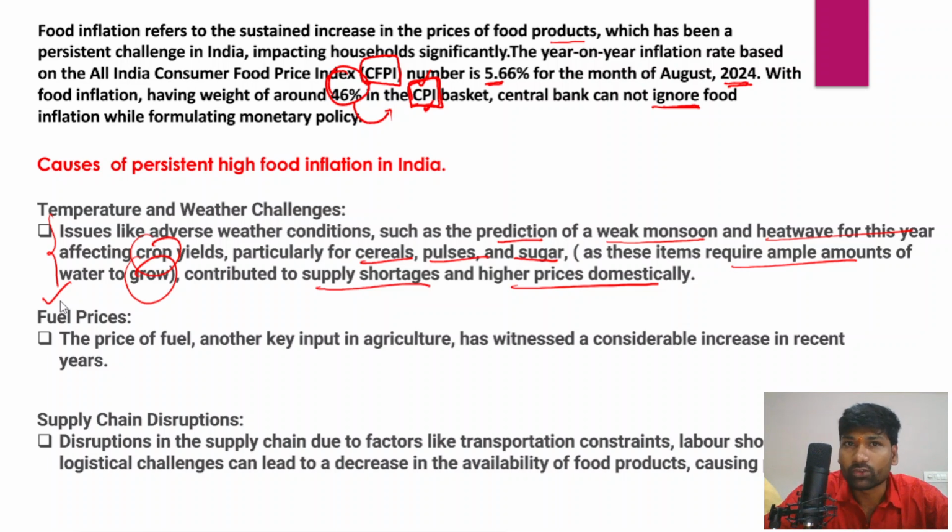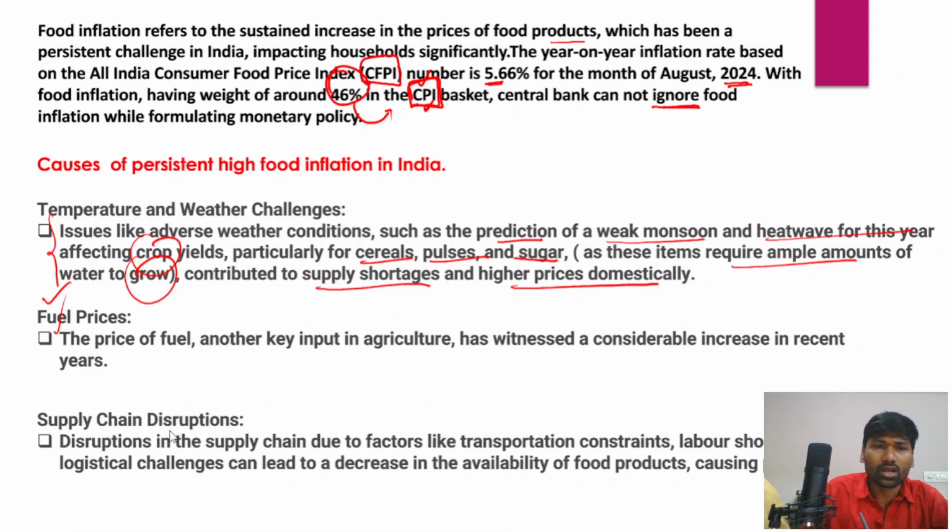So when we talk about the prices of fuel, fuel is another key input in the agriculture sector. In fact, crude oil prices have been increasing because of global volatility, and within India itself, since oil is not part of the GST, the prices of oil and diesel have significantly increased, and that also has a certain impact on the increase in food inflation.